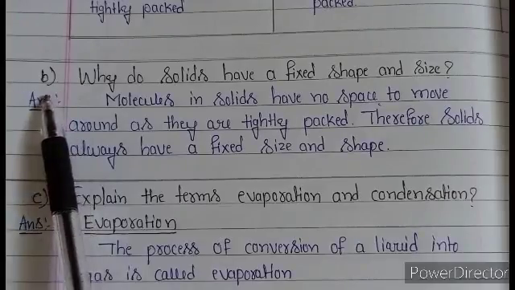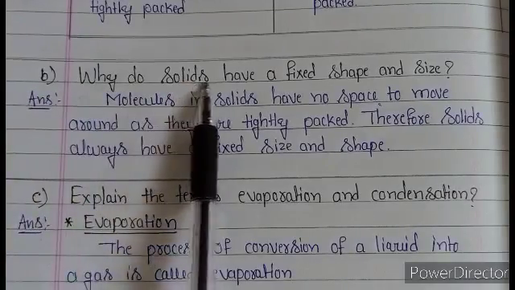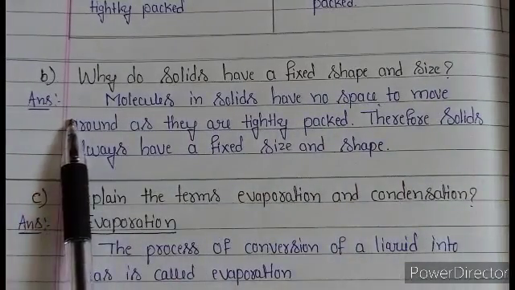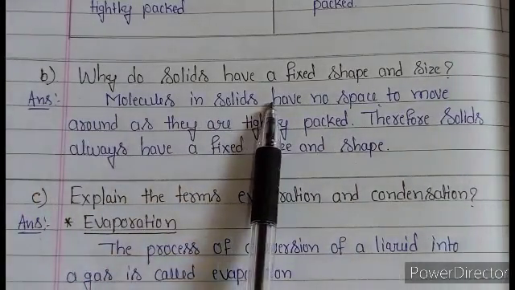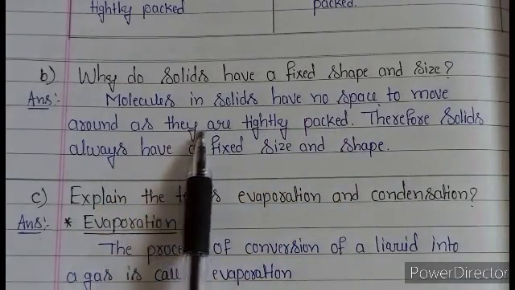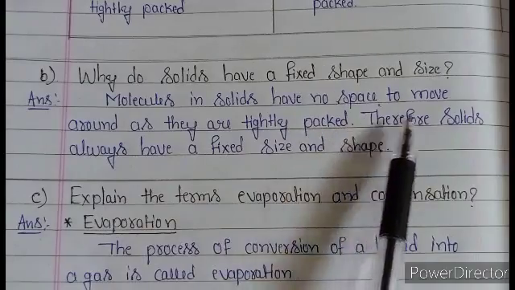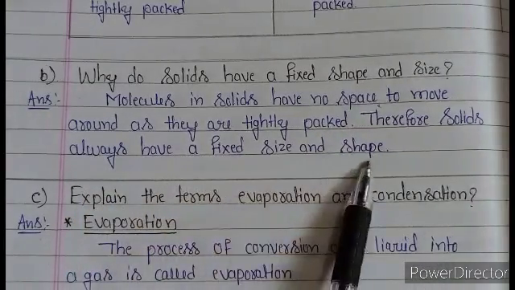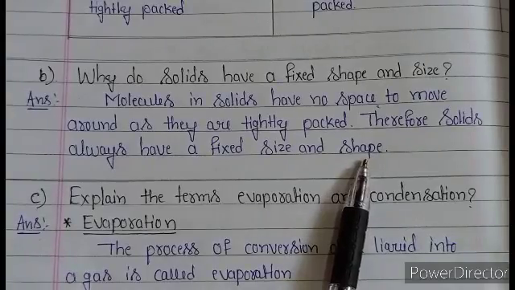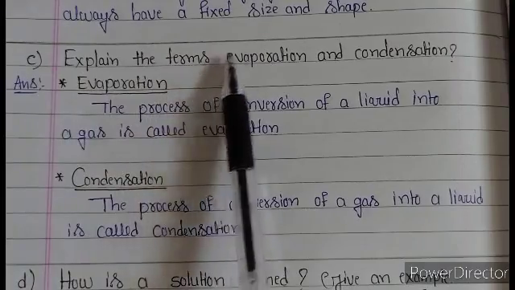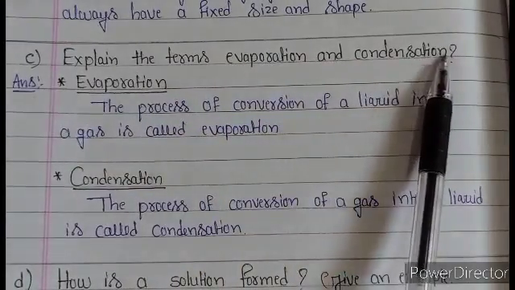And here next B question: why do solids have a fixed shape and size? Answer: molecules in solids have no space to move around. They are tightly packed. Therefore, solids always have a fixed size and shape. And next C question: explain the terms evaporation and condensation.